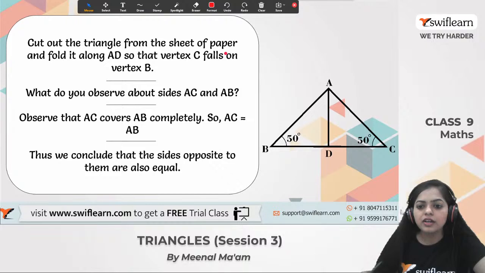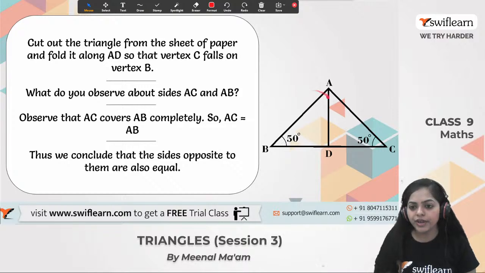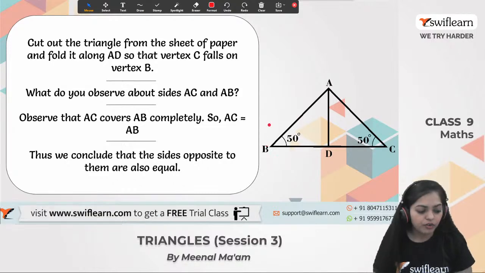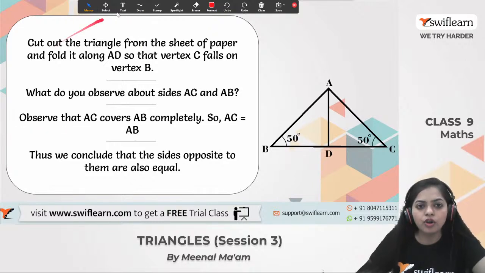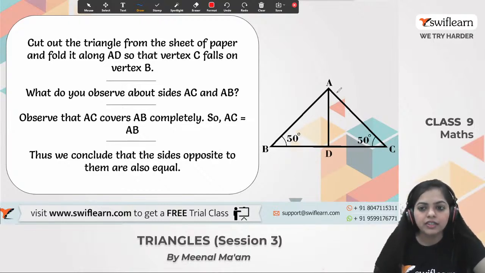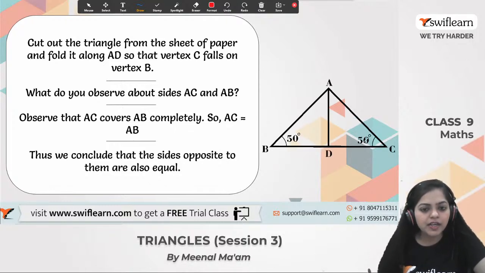Cut out the triangle from a sheet of paper and fold it along AD. If I fold the triangle along AD, what will I get? The vertex C exactly falls on the vertex B, and the vertex B exactly falls on the vertex C. So what do you observe? AC and AB cover each other completely. When they cover completely, it means AB is equal to AC.